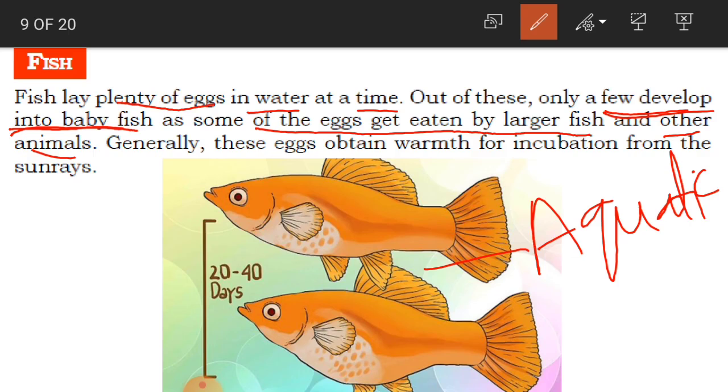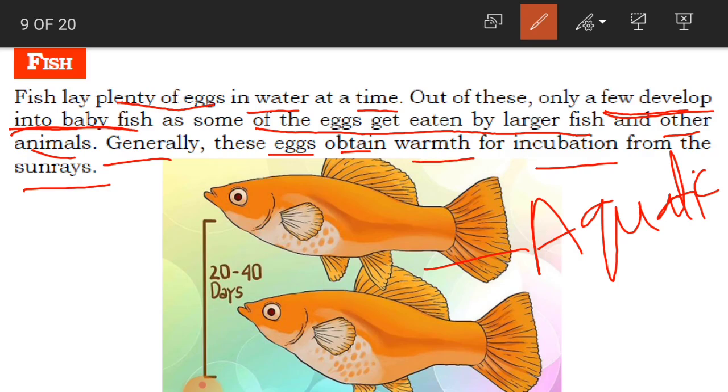Clear, children? And generally these eggs obtain warmth for incubation from the sun rays. So incubation, what did we learn, children? What is incubation? So getting the warmth. For the hen we learnt that the hen is going to sit on the eggs, and some other birds also sit on the eggs to provide the warmth for the eggs.